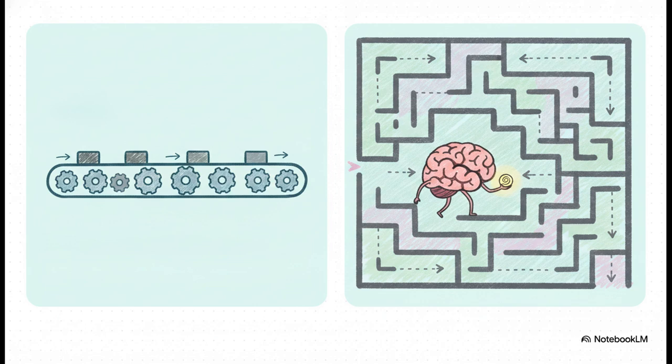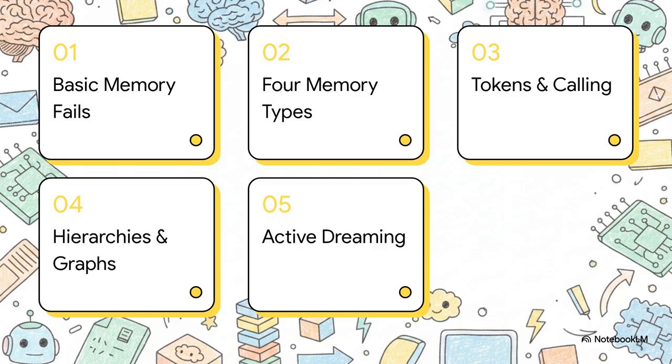An agent doesn't just blindly follow a script. It reasons its way through a problem. And to do that over multiple steps, or even over multiple days, it absolutely must have persistent memory. So here is our roadmap for today. We're going to cover why basic memory fails, look at the 4 biological memory types, check out the technical bridge of tokenization and function calling, structure some knowledge with graphs, and finally get into active dreaming.